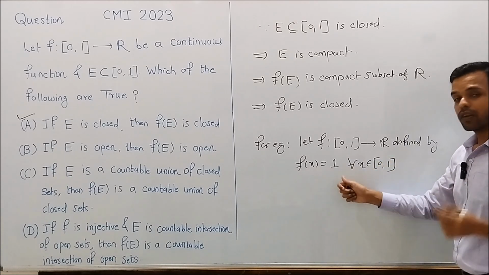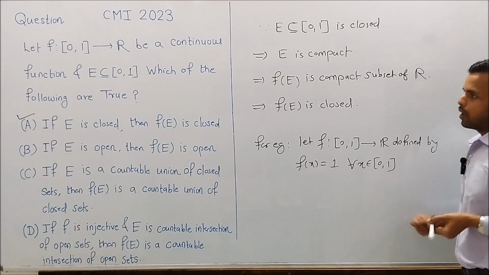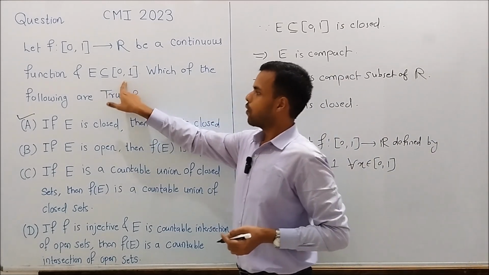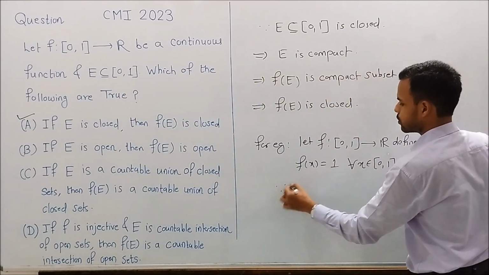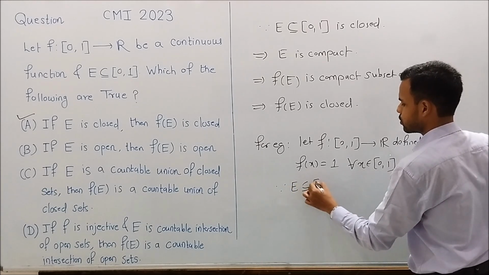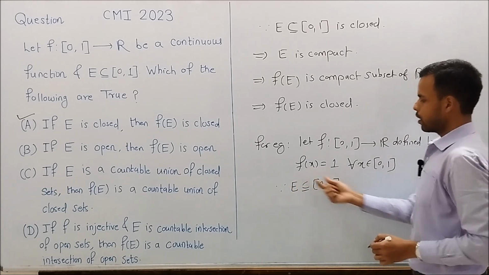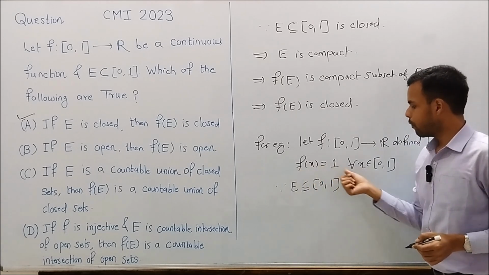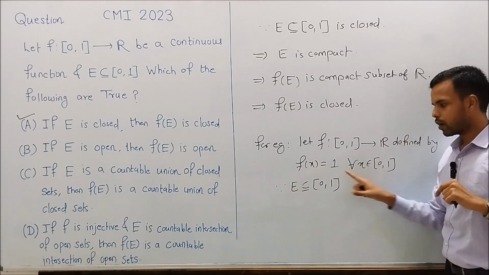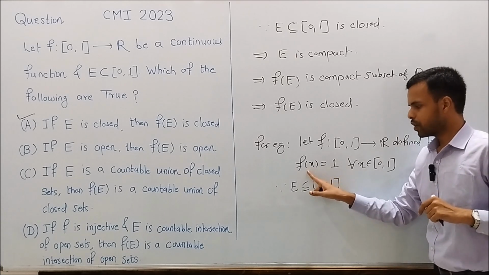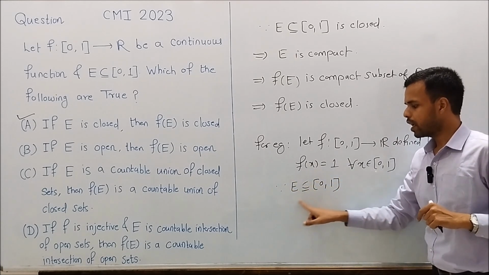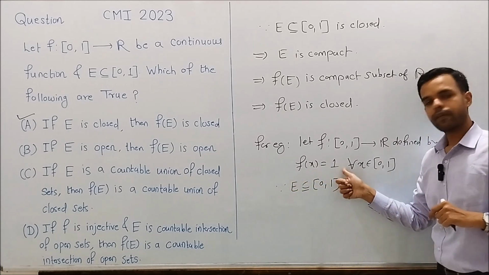That is, f is a constant function. Now, since E is a subset of [0,1] and our function f maps every element of [0,1] to 1, this function also maps every element of E to 1.